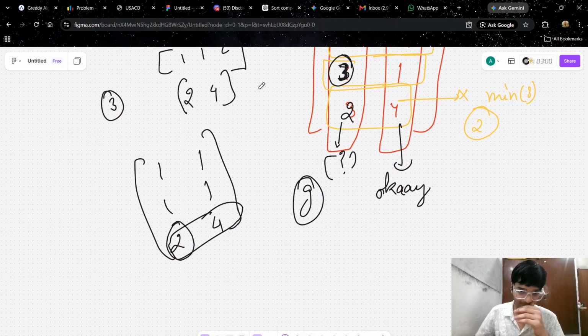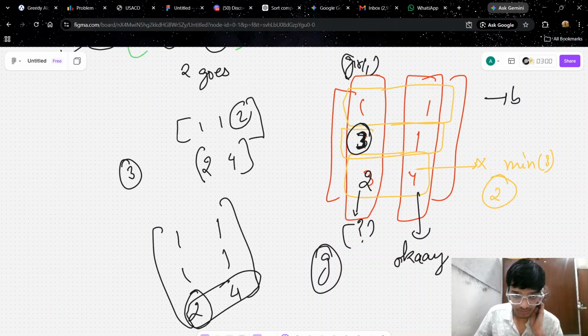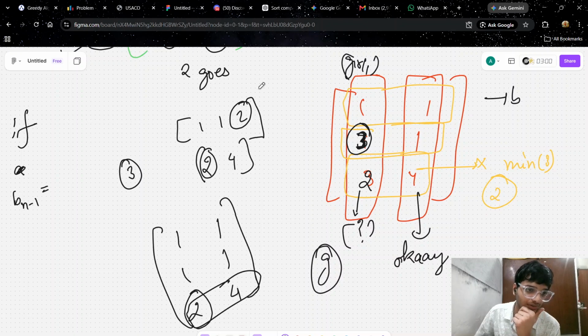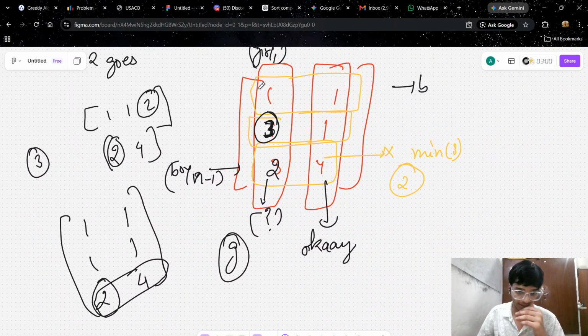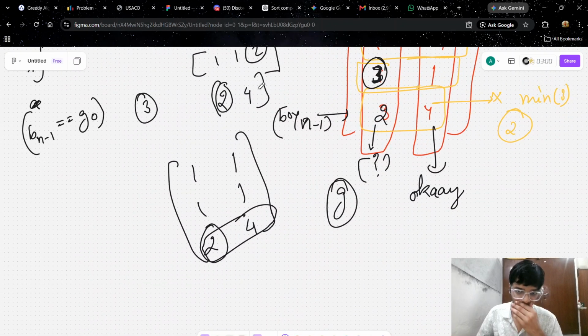So when we move to the previous boy, if B of n minus 1 is equal to G of 0, if this happens, then only at boy n minus 1 you will change all of the things like I have done right here.